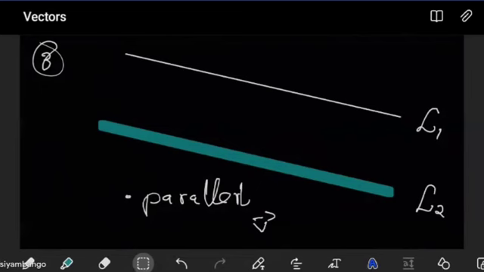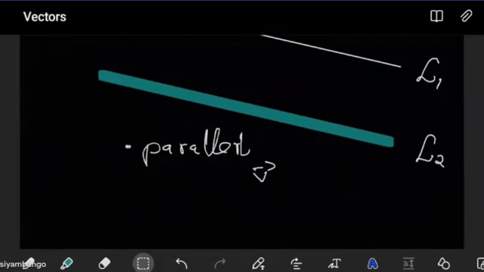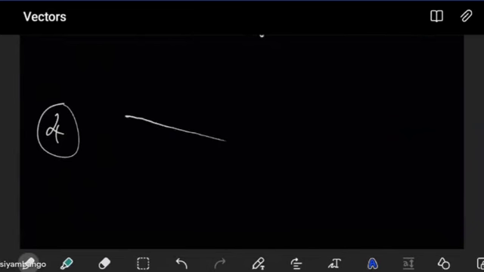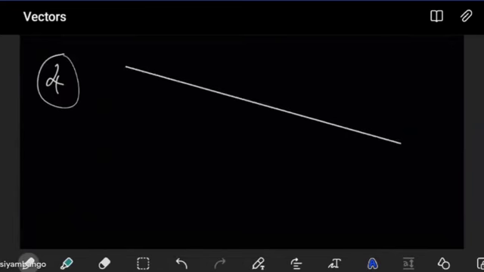Okay, so that is if they're parallel. Now, let's look at the fourth case. In the fourth case, what is happening? Well, we have lines that can be different, but still not parallel. So you can have one line that is going like this, and then you have a line that is below it. So I can say this line is below that one, and these two lines are not intersecting.